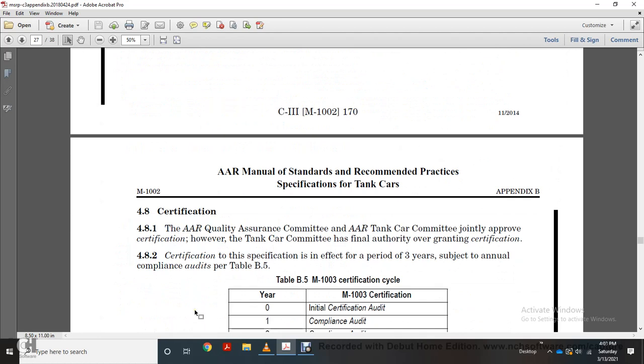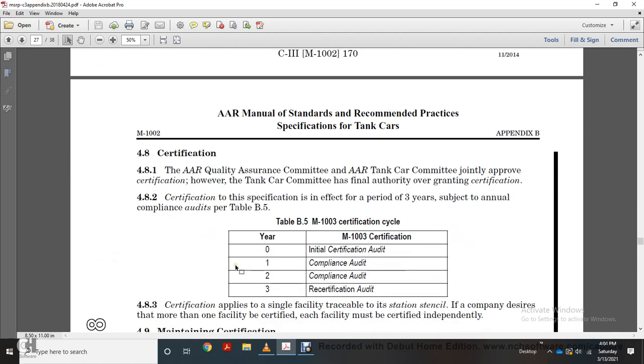4.8. Certification. The AR Quality Assurance Committee with the AR Tanker Car Committee jointly approve the certification. However, the Tanker Car Committee has final authority over the granting of certification. Certification is in effect for a period of 3 years, subject to annual compliance with the audits per Table B5 of the M1003 certification cycle.